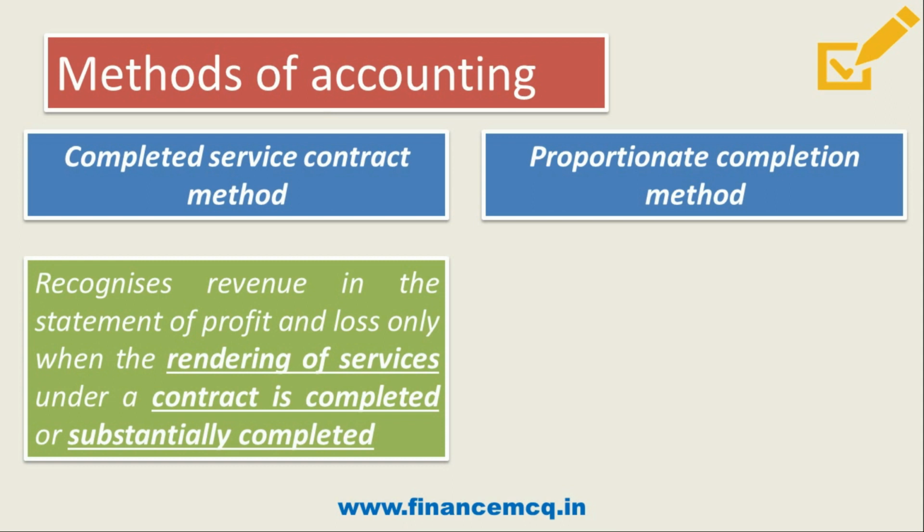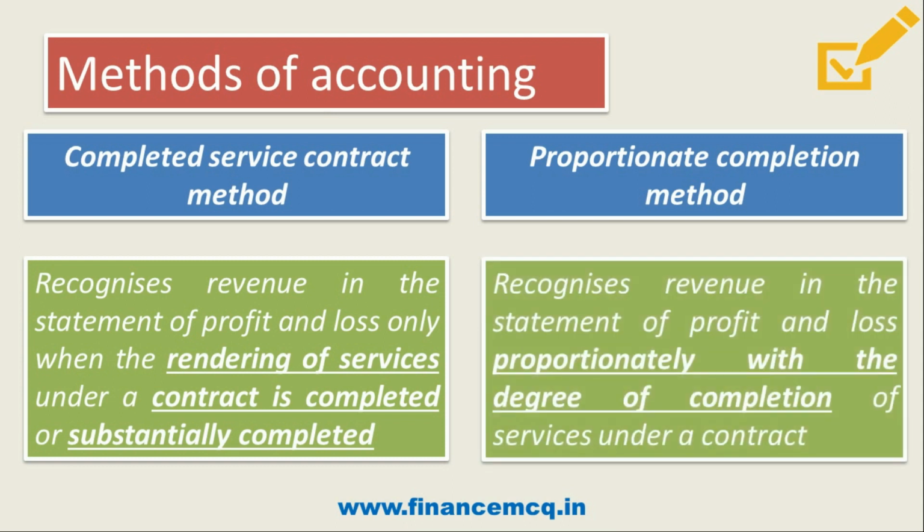Then under the proportionate completion method, revenue is recognized in the statement of profit and loss proportionately with the degree of completion of services under a contract. So here the emphasis word is proportionately, it is accounted proportionately. I hope these two methods are very simple and easy to remember. Now let's move on to the next point.